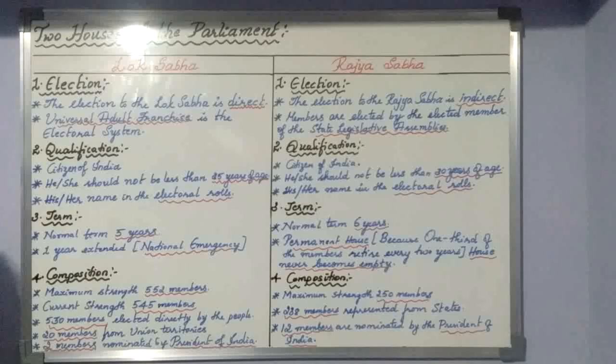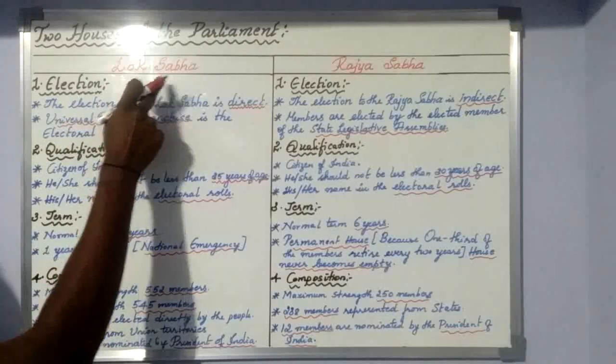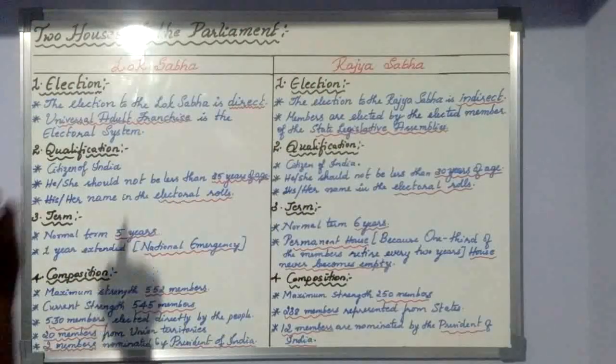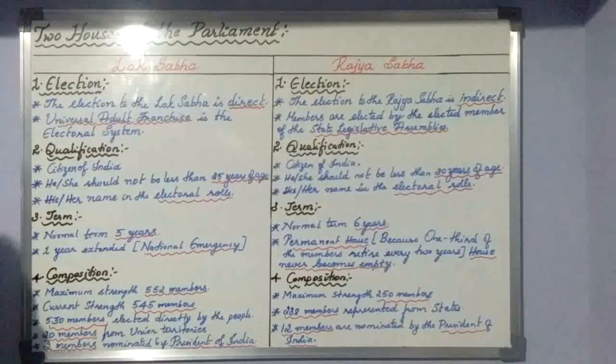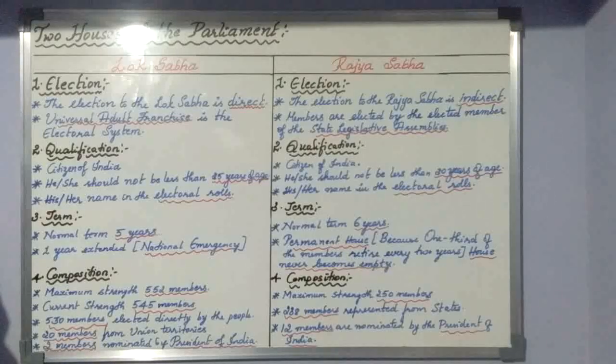Last class itself I said, when we say Parliament, the first and foremost thing that comes to our mind is two houses. One is Lok Sabha and one is Rajya Sabha. Lok Sabha and Rajya Sabha join together and form the house that is called Parliament. Parliament is nothing but a law-making body of the Indian government. Already I have given the definition.